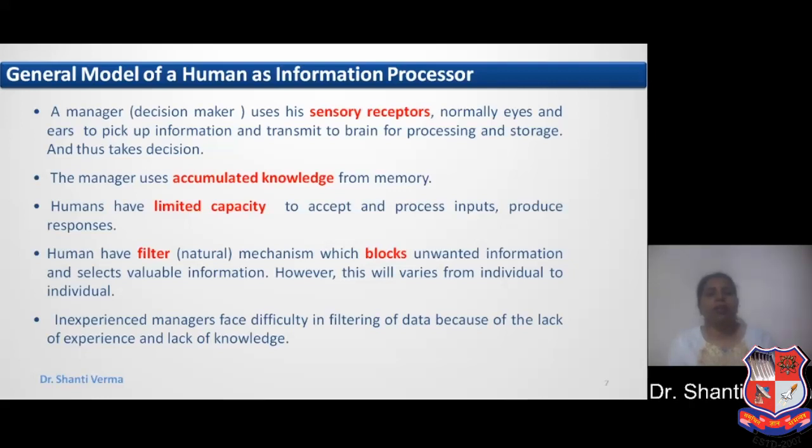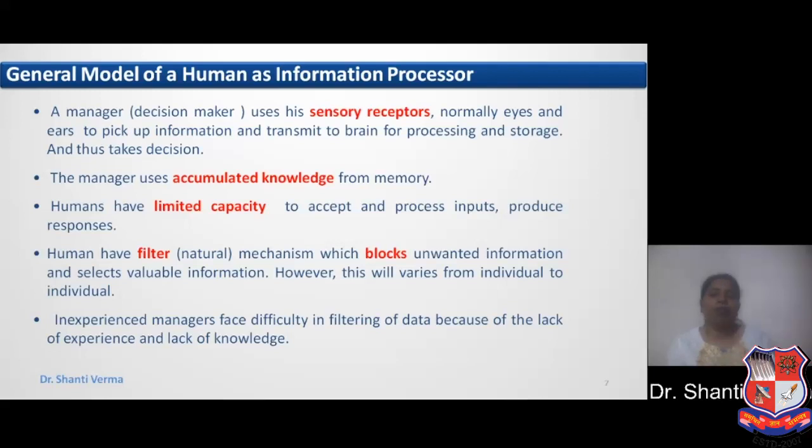The manager uses accumulated knowledge from memory. It means the information or knowledge stored in our memory is usually used for taking any decisions. Humans have limited capacity to accept and process input and produce responses. Humans have filters, natural mechanisms, which block unwanted information.